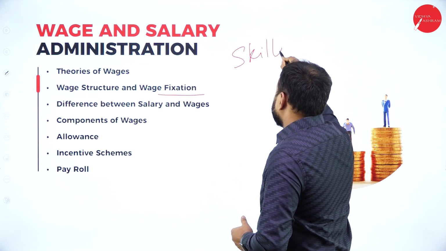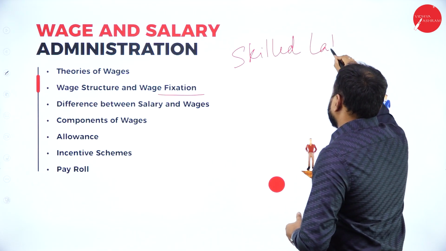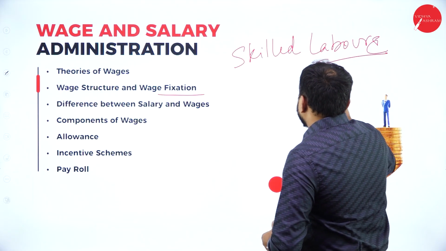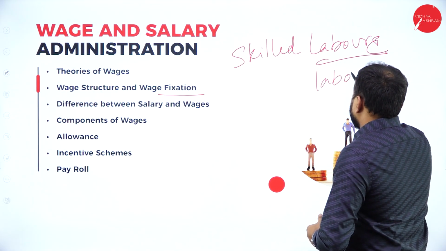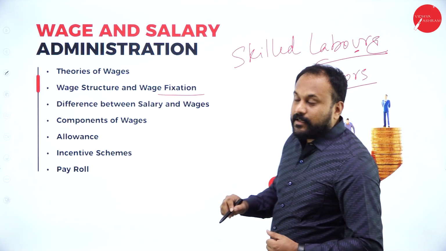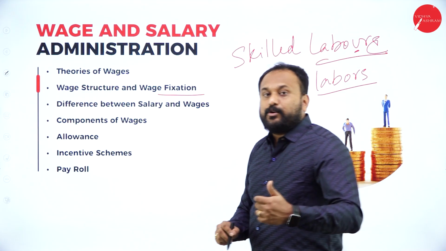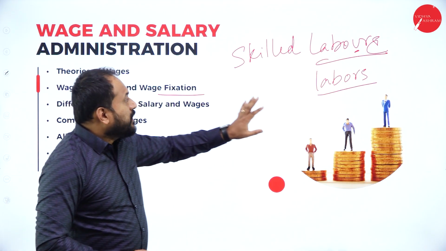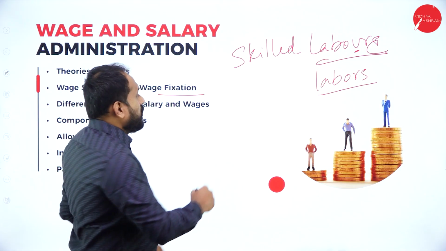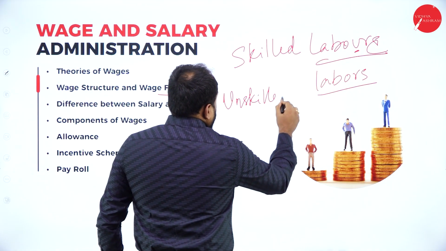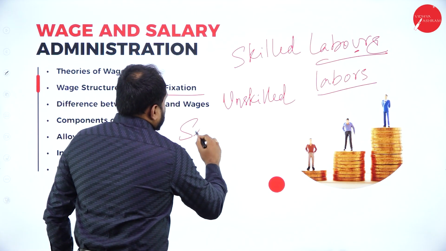We have skilled labors. See, this labors, you can write L-A-B-O-R-S. You don't need to go with U, right? So labors, you can go with L-A-B-O-U-R-S as well as L-A-B-O-R-S, labors. Now here, besides skilled labors you also have something called unskilled. We also have something called semi-skilled.